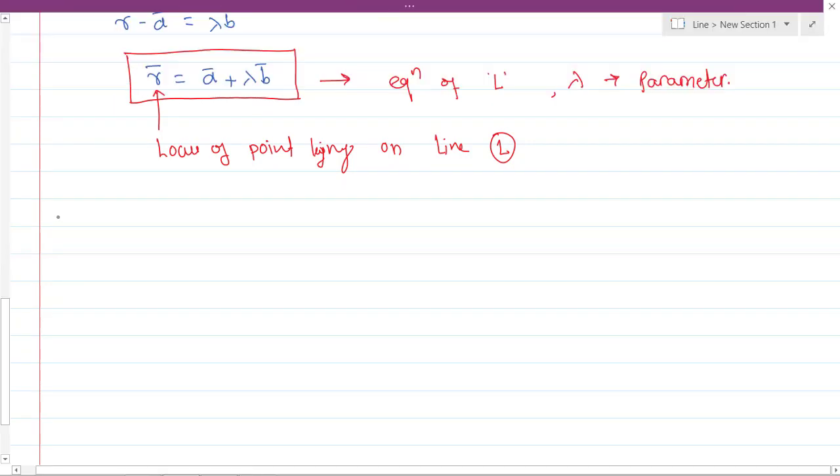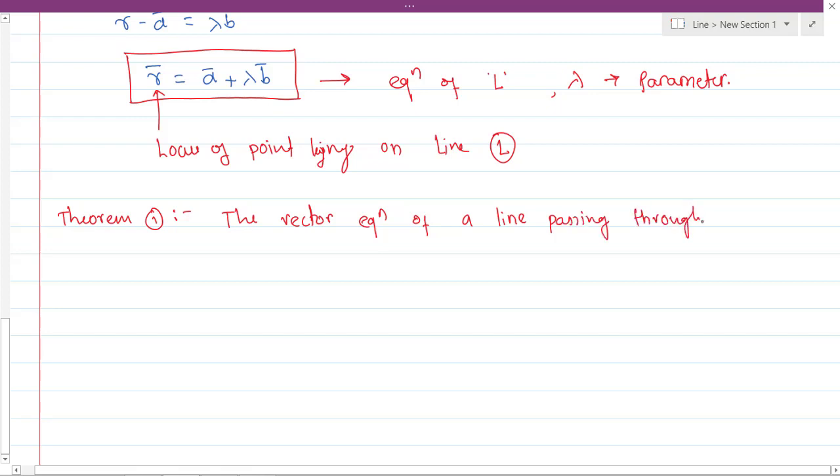So what this theorem says is, the vector equation of a line passing through a point A and parallel to vector B bar is R bar equals A plus lambda B bar.